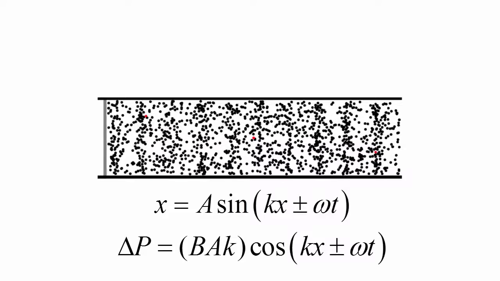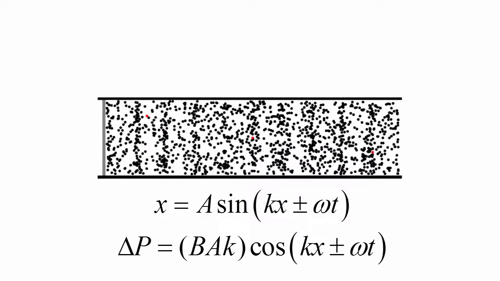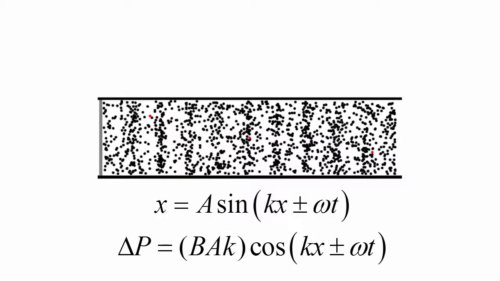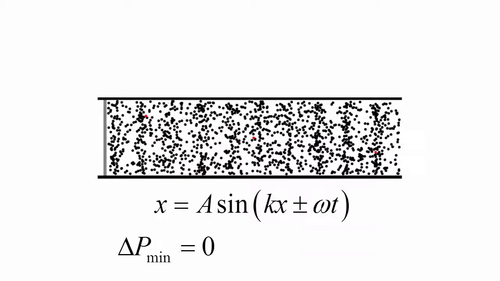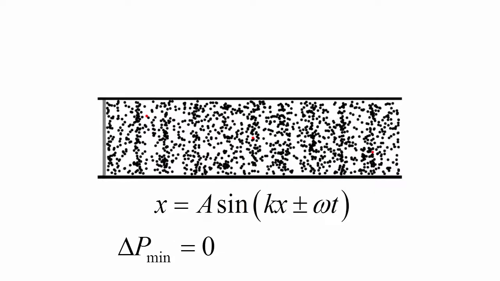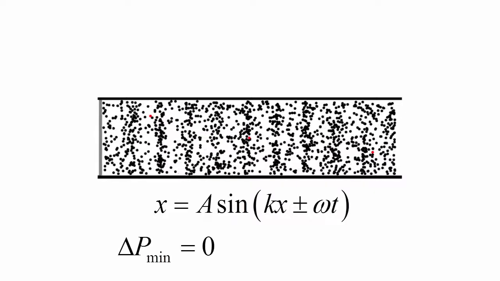What then is the magnitude of the minimum change in pressure of the sound wave? The minimum change in pressure will occur when the cosine in the equation is equal to 0. So the minimum change in pressure will be zero. That is, the minimum pressure will be the pressure of the air in equilibrium when there is no wave.